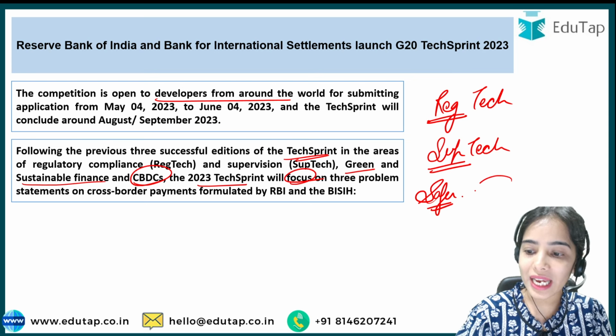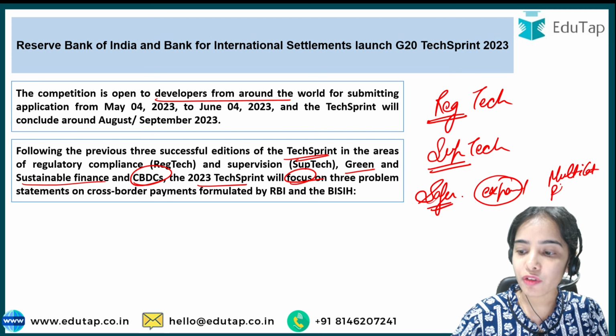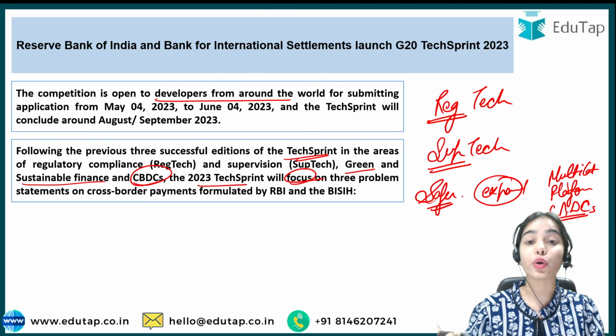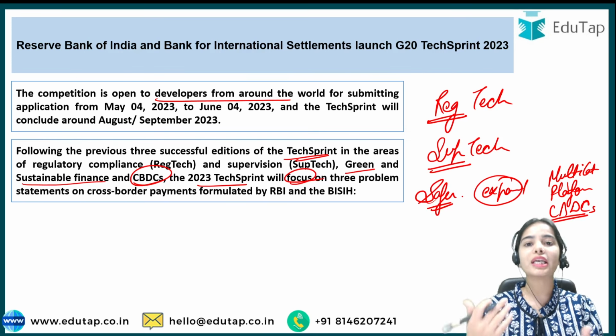So we have to expand the scope of cross-border payments. And third, we have to create multilateral platforms specially catering to CBDCs, because it is a growing system now. These are the three problem statements on which solutions are being taken from the developers.